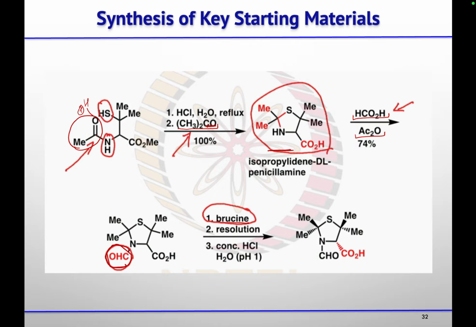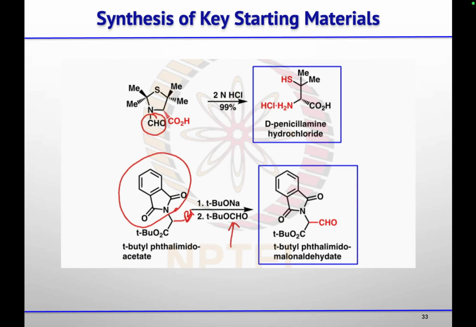So this resolution means you have an achiral compound, and then you are using a chiral source to react with that acid. So this will make a mixture of diastereomers, and diastereomers can be separated by column chromatography. Then after separation you will remove this group by doing the transformation where they are using concentrated HCl. So then you will get your asymmetric compound. So you will get here this compound, that resolved one.